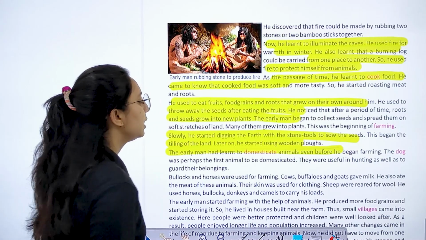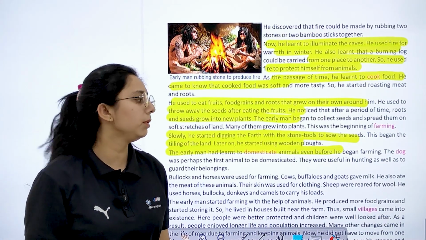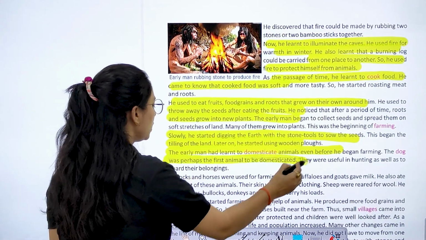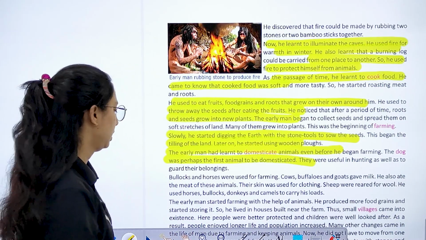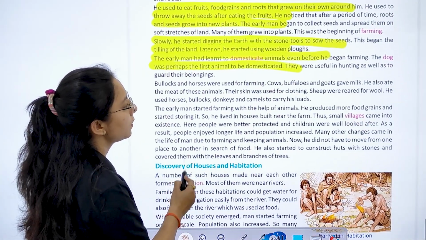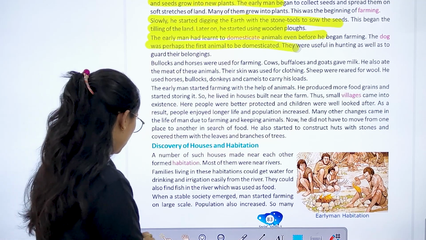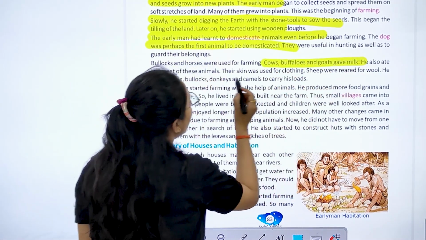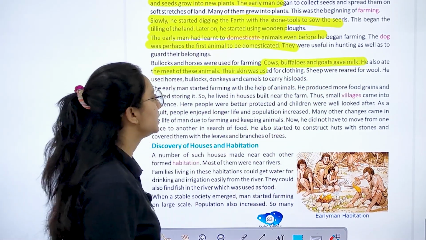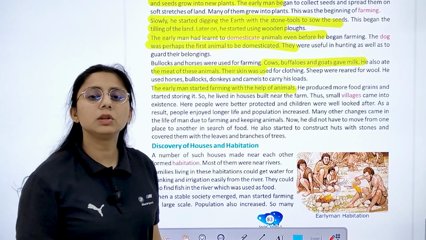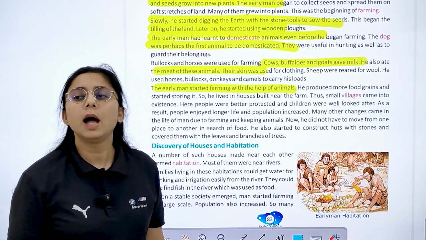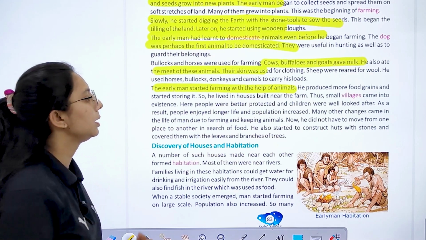The early men had learned to domesticate animals even before beginning farming. The dog was perhaps the first animal जिसको क्या करा? Domesticate करा. Bullocks and horses, they were used for farming. Cow, buffalo, goat, they gave milk, and he also ate meat of these animals. The skin was used for clothing. The early men started farming with the help of animals. उन्होंने क्या करा? Animals का use करा farming करने.